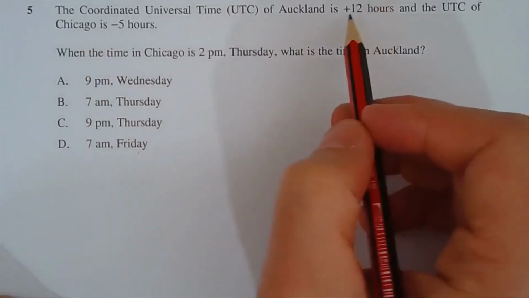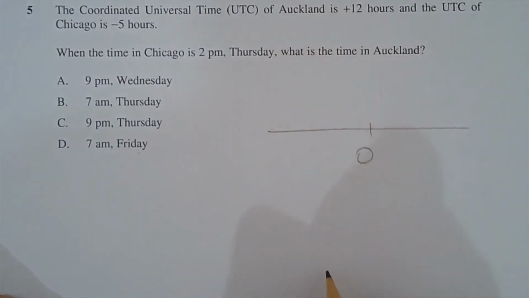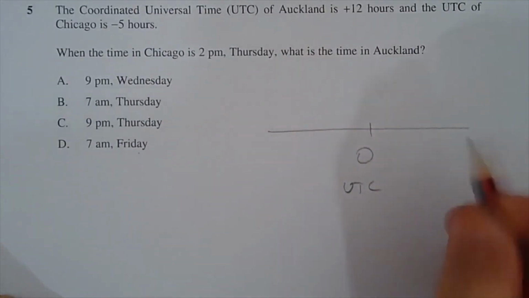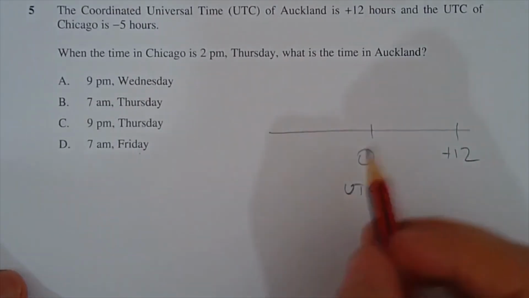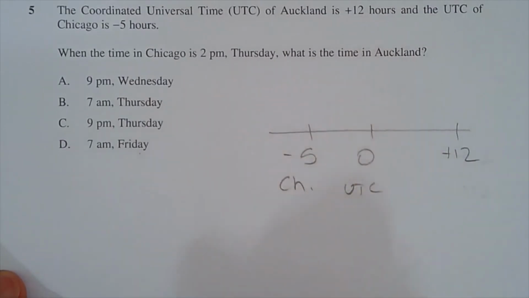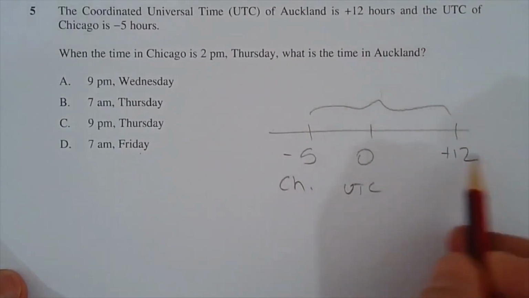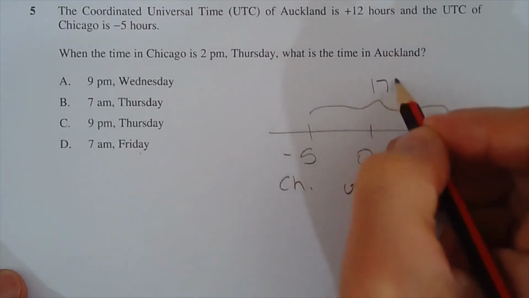In fact, if you were to draw a quick number line, okay, there's 0, which is our UTC. Auckland is 12 hours ahead of UTC. Chicago is negative 5 hours behind UTC. The difference between negative 5 and positive 12 is 17 hours.